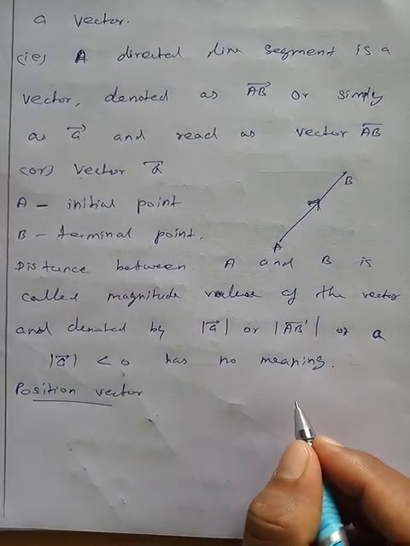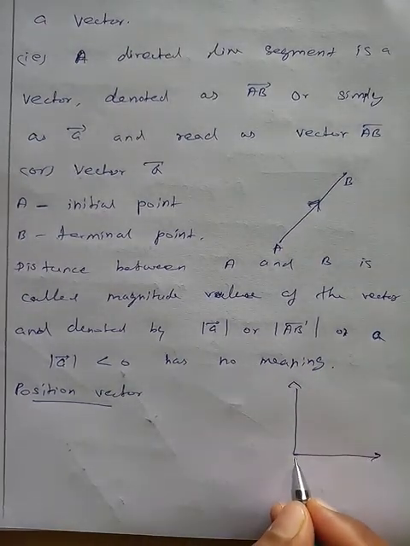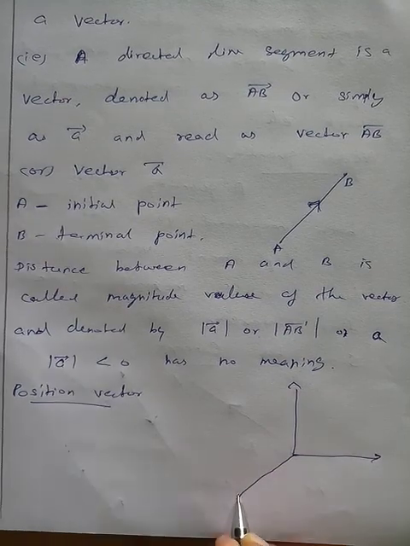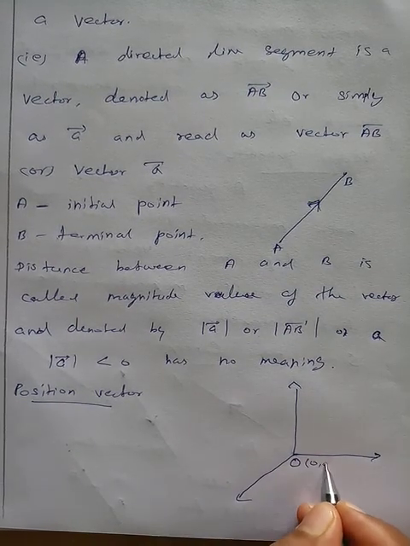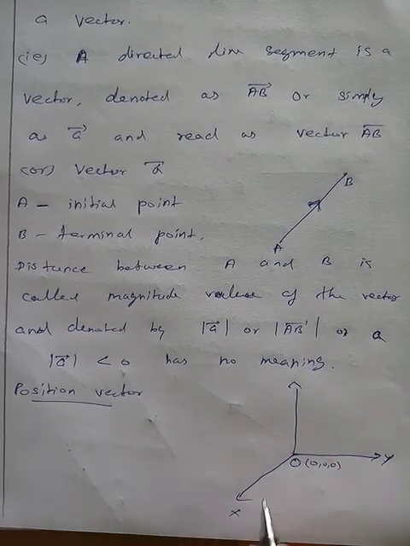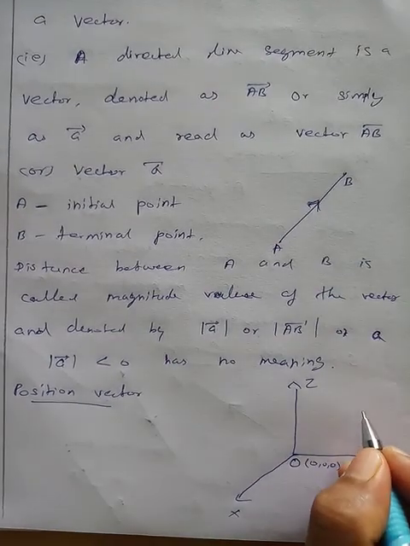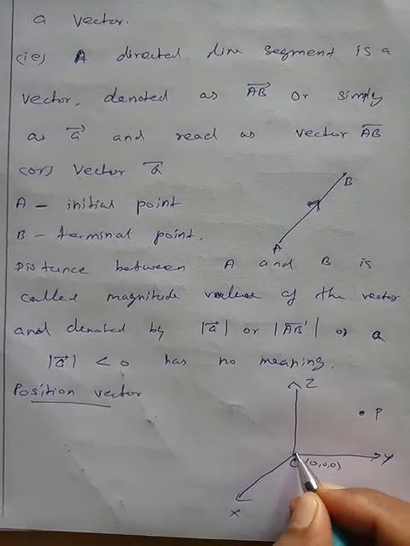So consider a space. Space means 3 dimensions, which you already studied in the 11th standard 3D. Here the origin, that is O, is (0, 0, 0). This is the y-axis, x-axis, z-axis. Now take a point P in the space, then join OP.